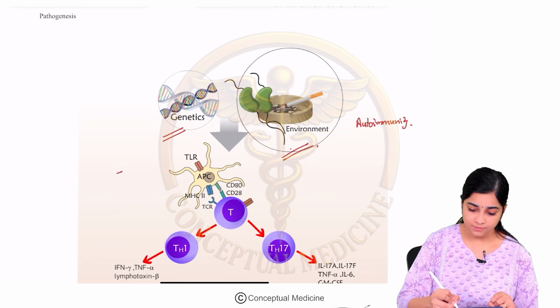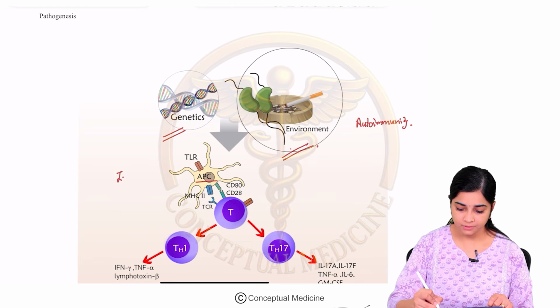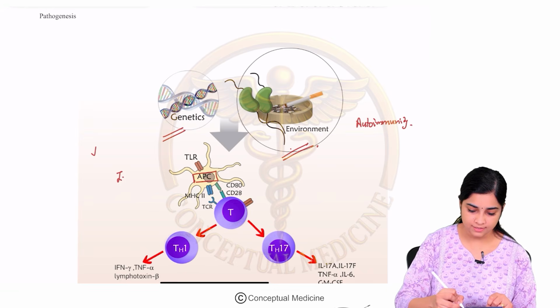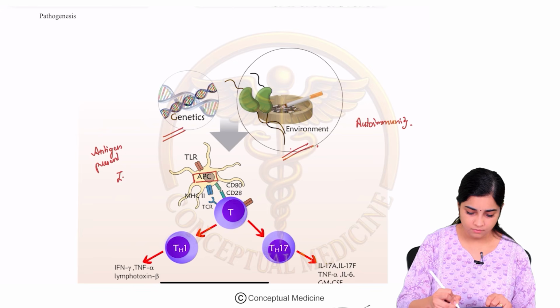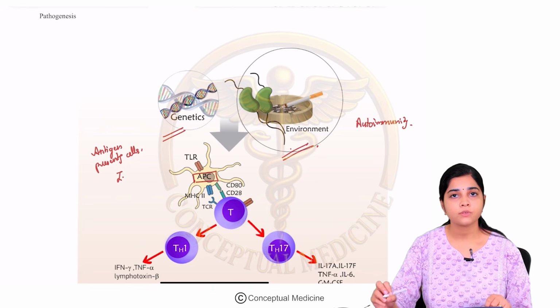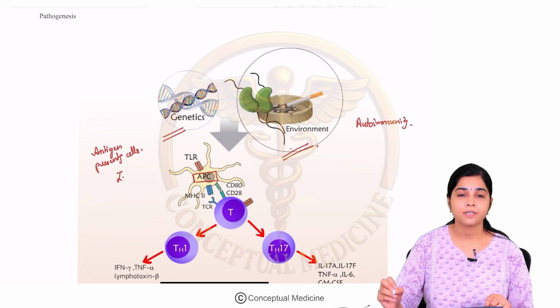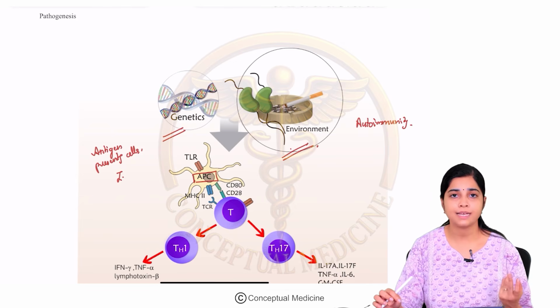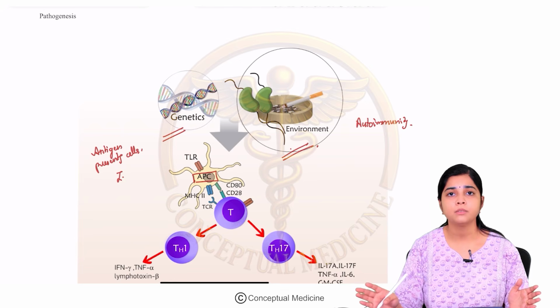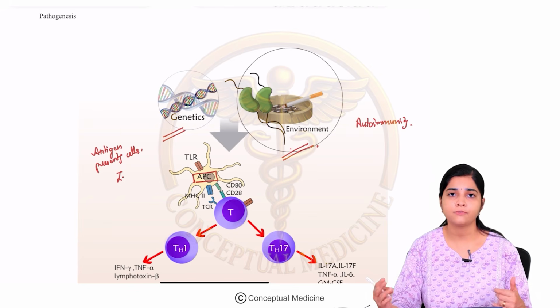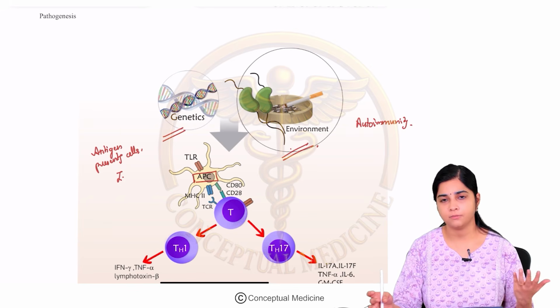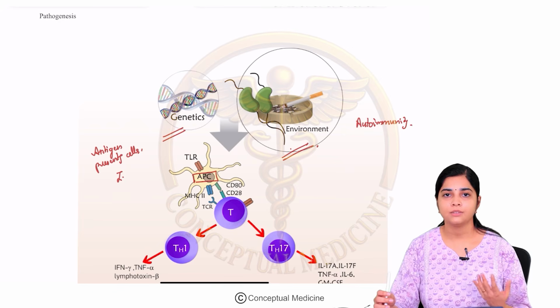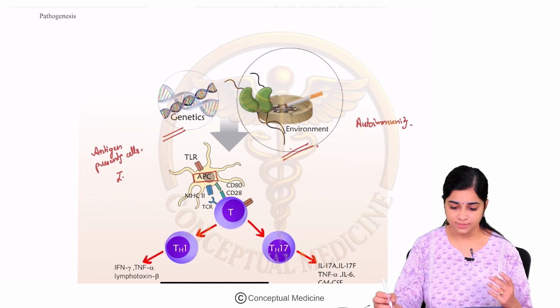The first step involved is the stimulation of the APCs, the antigen presenting cells. These genetic and environmental factors abnormally stimulate the antigen presenting cells. In the normal immune system, antigen presenting cells recognize foreign objects and present these foreign antigens for our immune system to fight back. But here you can have development of auto or self immunity.